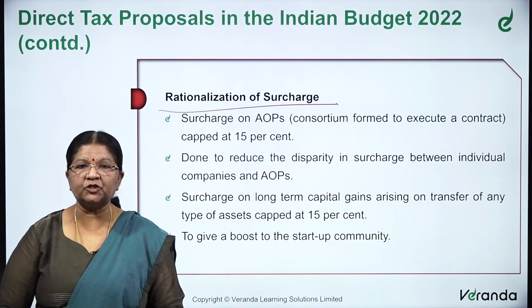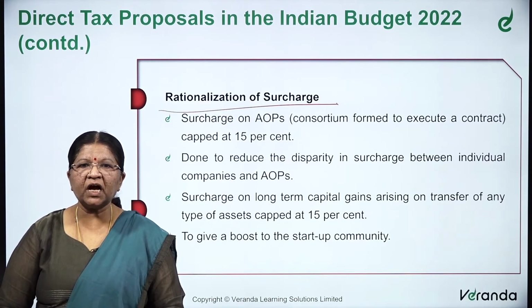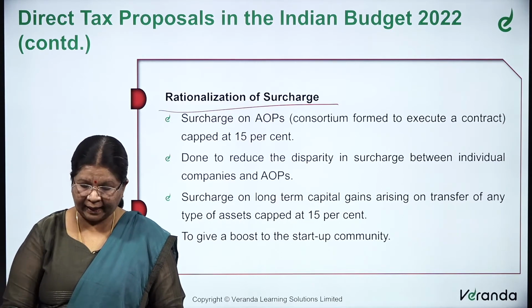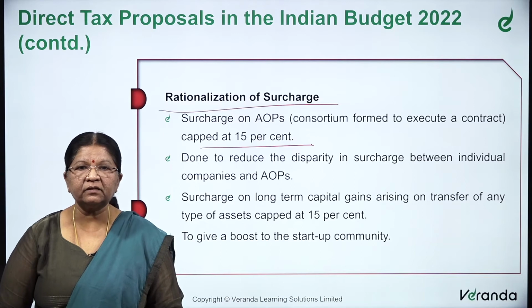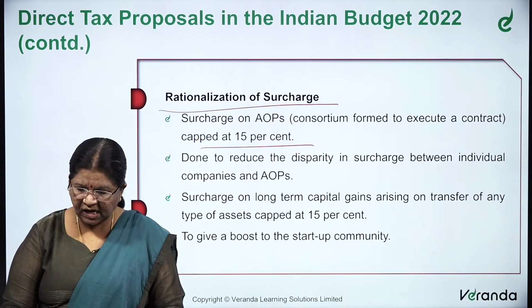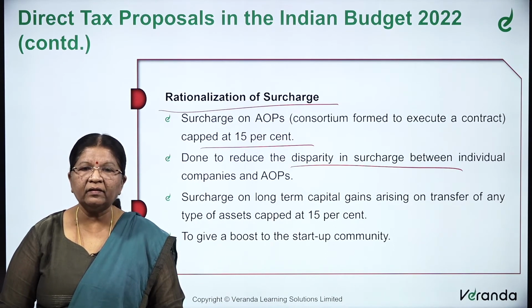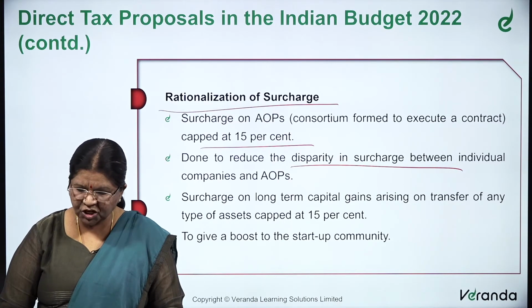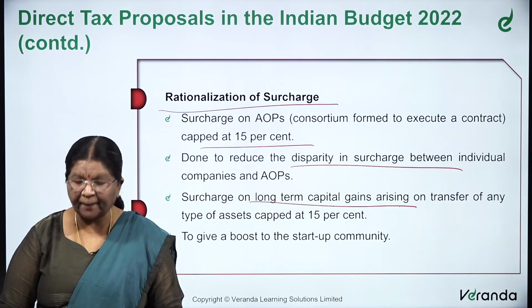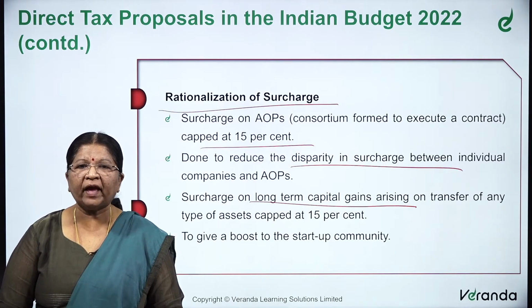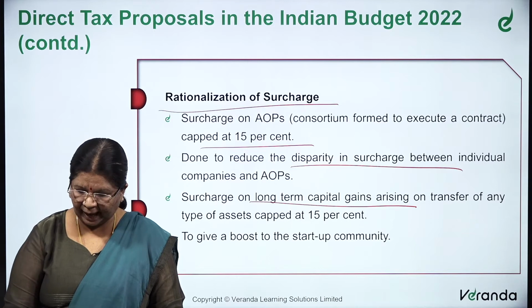Rationalization of surcharge. Surcharge on the association of persons capped at 15%. This is done to reduce the disparity in surcharge between the individual companies and the association of persons. Surcharge on the long-term capital gains arising on transfer of any type of assets capped at 15%.